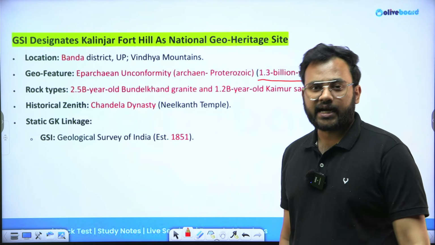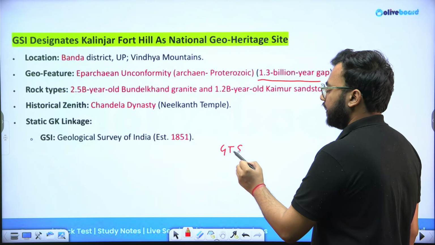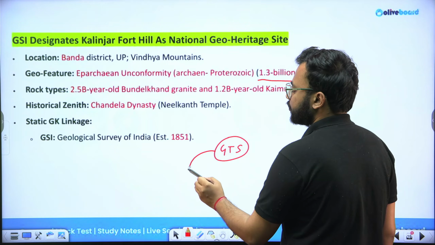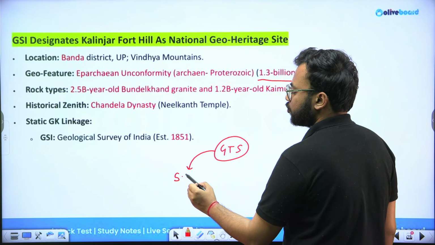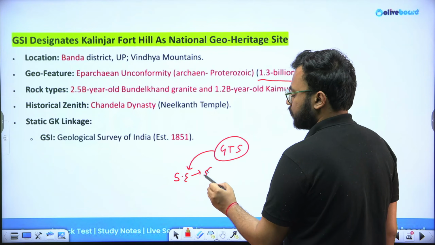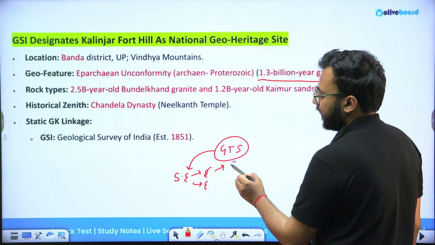In order to understand that better, you should be aware of what we call the geological time scale. It is like the calendar of the earth, which has divided the entire history of earth into bigger units. The largest unit is called a super eon. A super eon has a lot of eons, and these eons have a lot of eras.